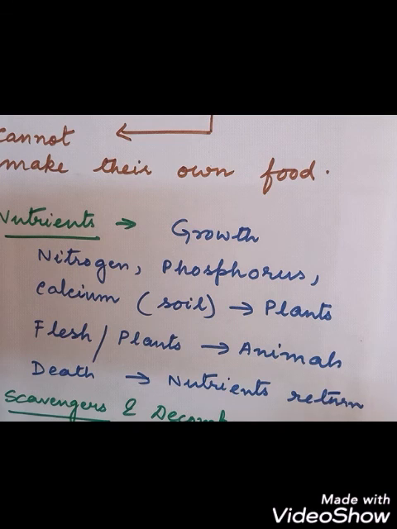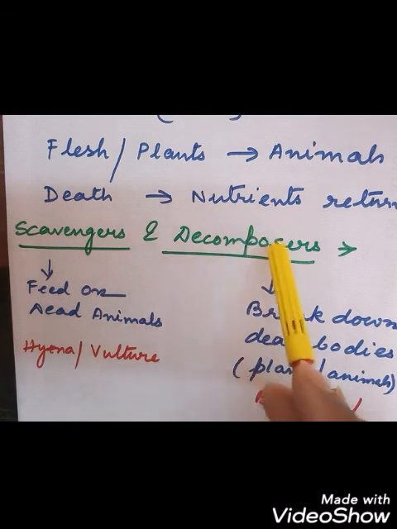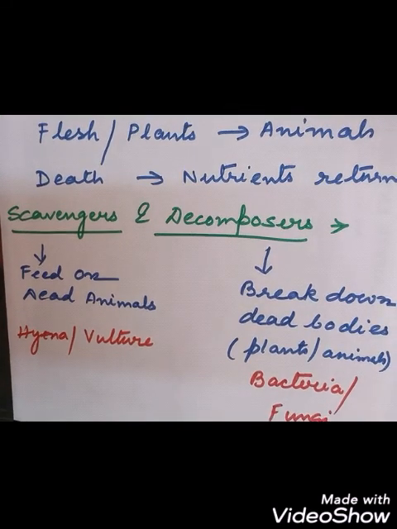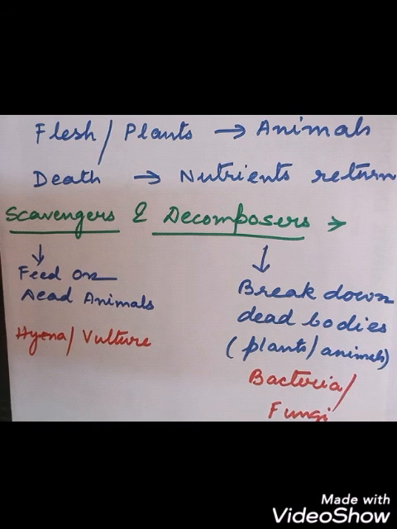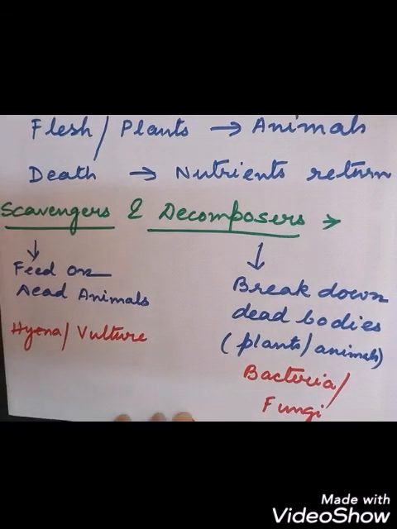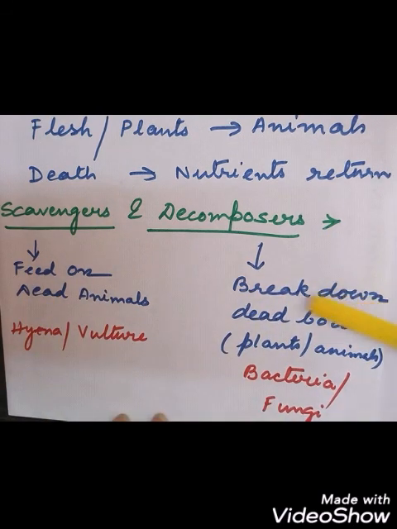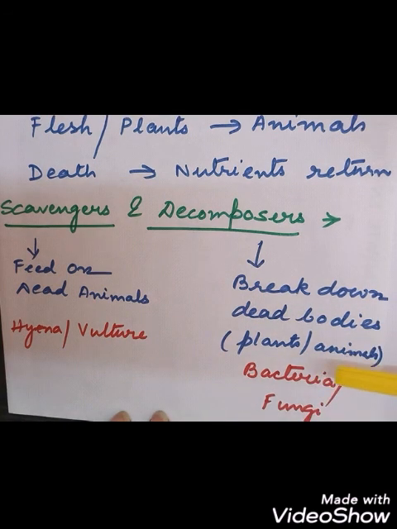because their bodies decompose and nutrients are returned to the soil. Next you can see scavengers and decomposers. Scavengers feed on the dead animals like vultures, hyena, and decomposers will break down the dead bodies of the plants and animals like bacteria and fungi. So you have the scavengers and decomposers, those who are feeding on the dead bodies. These dead animals are eaten by scavengers and decomposers will break down the dead bodies. And what are the examples of decomposers? Bacteria, fungi. What are the examples of scavengers? Hyena, vulture.